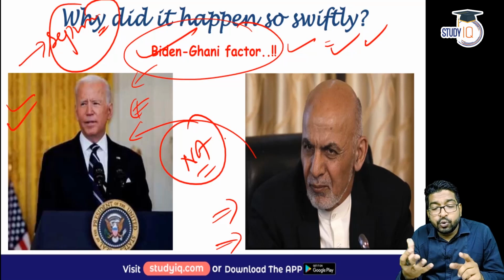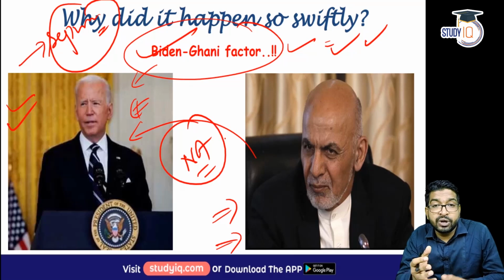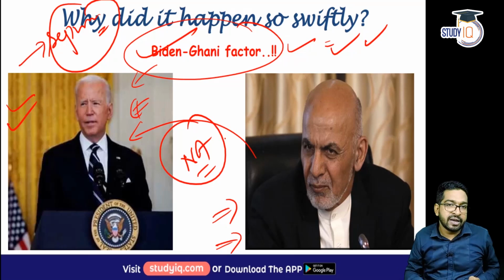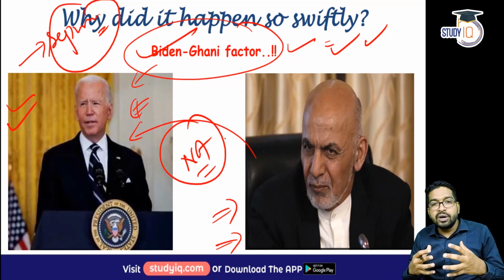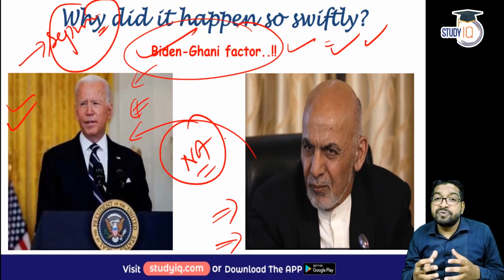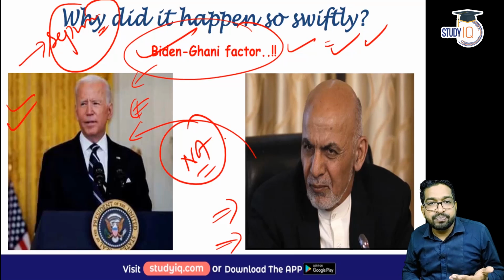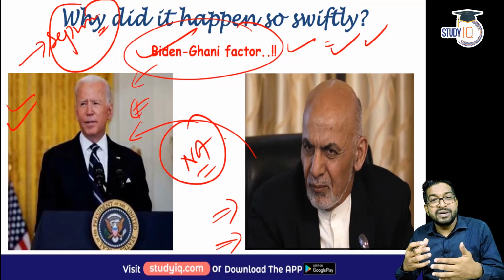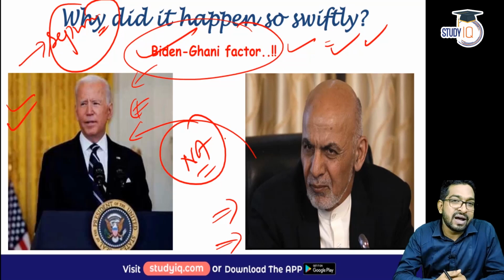We all know two presidential elections, 2014, 2019, fiercely contested between Abdullah and Ashraf Ghani, right? So there was already some sort of animosity between these two. And the way Ashraf Ghani treated northern warlords, there is a classic example of Ata Muhammad Noor, right? There was a constant tussle between Ata Muhammad Noor and Ashraf Ghani.